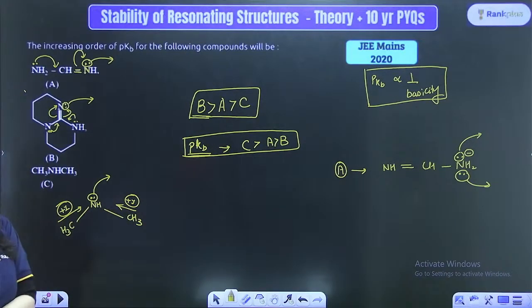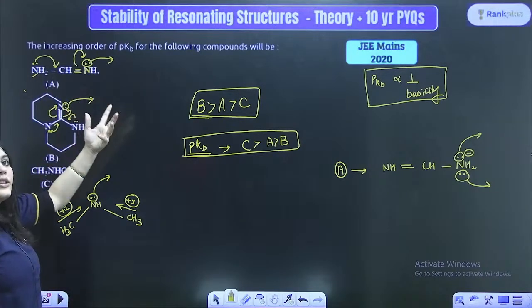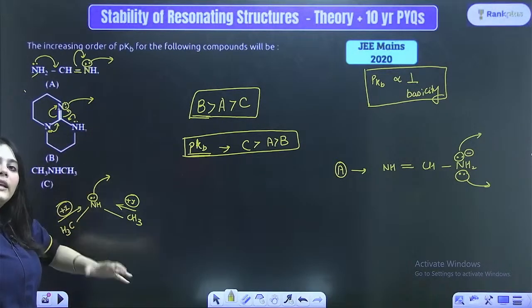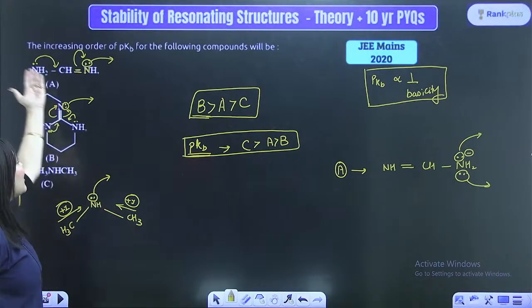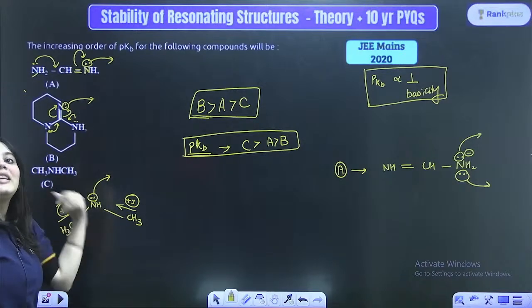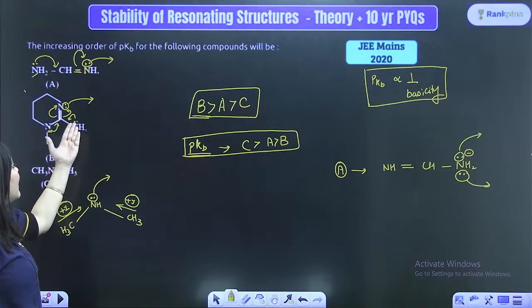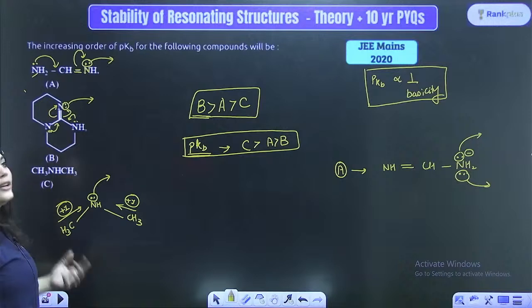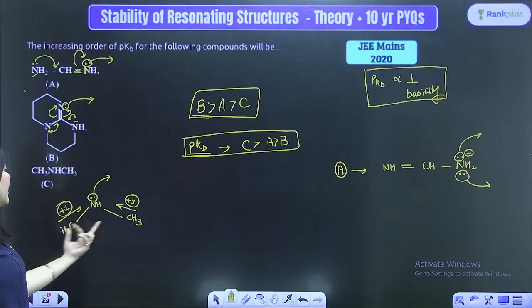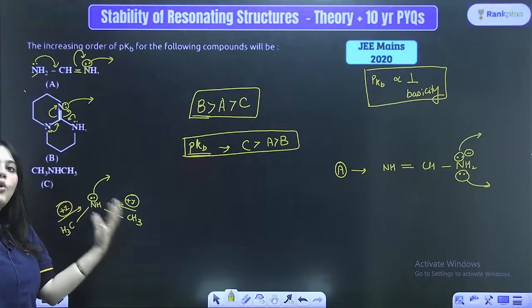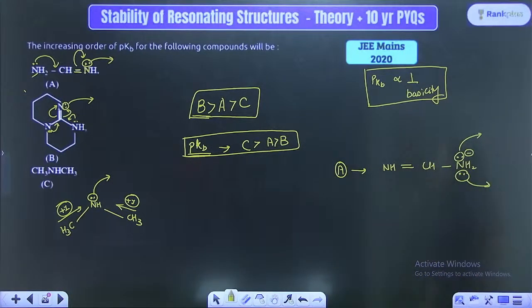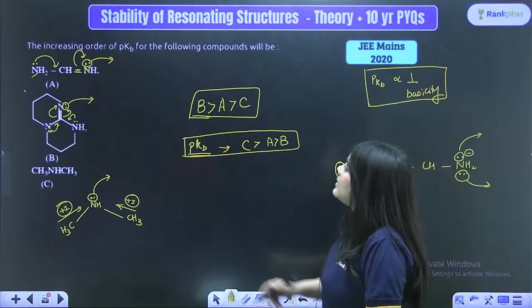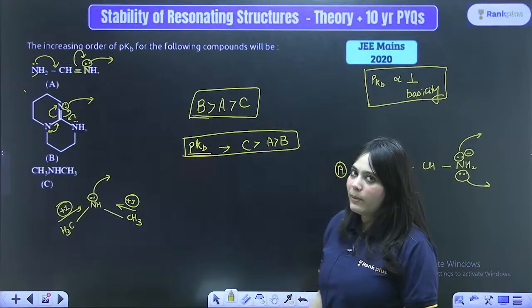If you don't have a very open and broad mind, you will be like, okay ma'am, these electrons are participating in resonance, hence it decreased its basicity. But look at what it is participating in. It is actually giving electrons to this nitrogen, hence increasing the basicity. Once again, here these are actually giving the electrons to this nitrogen, increasing the basicity. Here these are actually giving electrons to this nitrogen, hence also increasing the basicity, right? Understanding this thing, right? So B is the most basic, followed by A, followed by C.